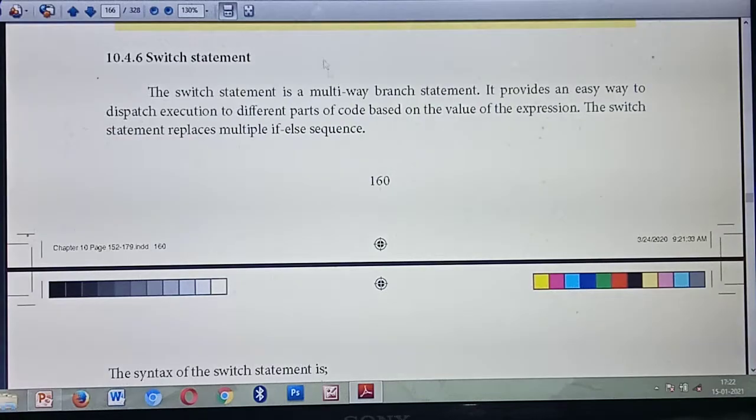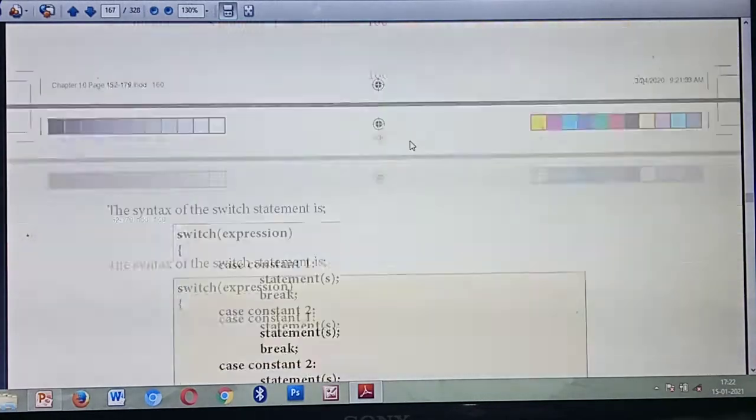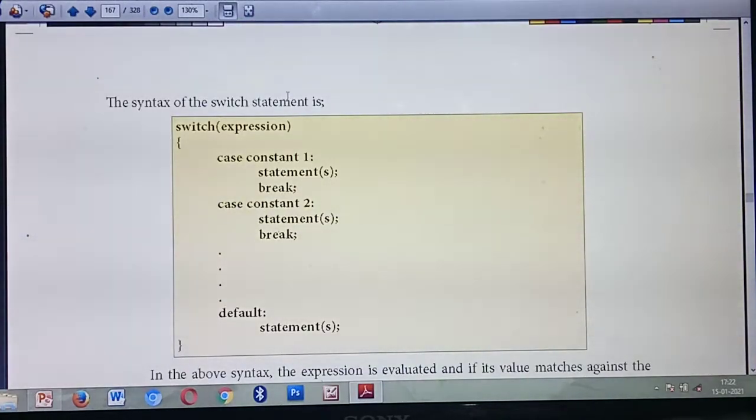Very, very important 3 mark question. Okay, so this is the syntax. Syntax is also very, very important. Syntax of switch statement. First study the syntax. Each and every heading's syntax is very, very important. You should write the syntax as it is given in your book. Don't write the syntax on your own. Please write it as it is given in your textbooks.